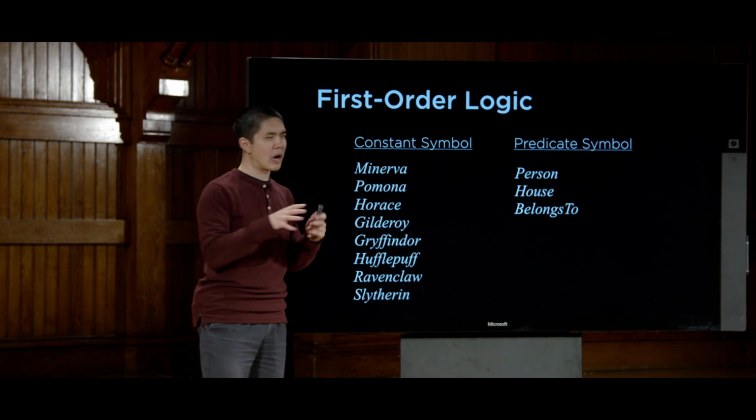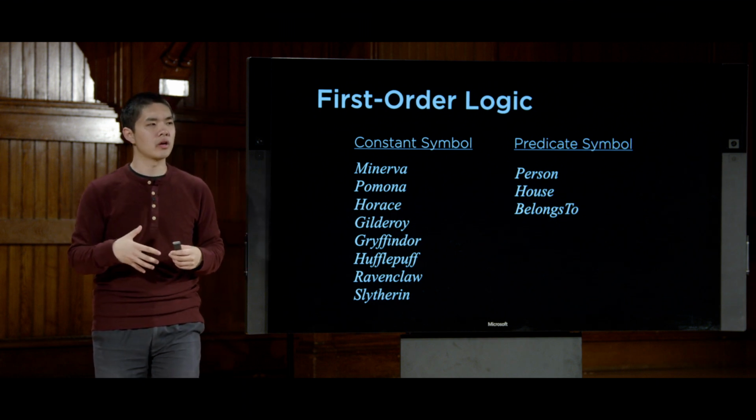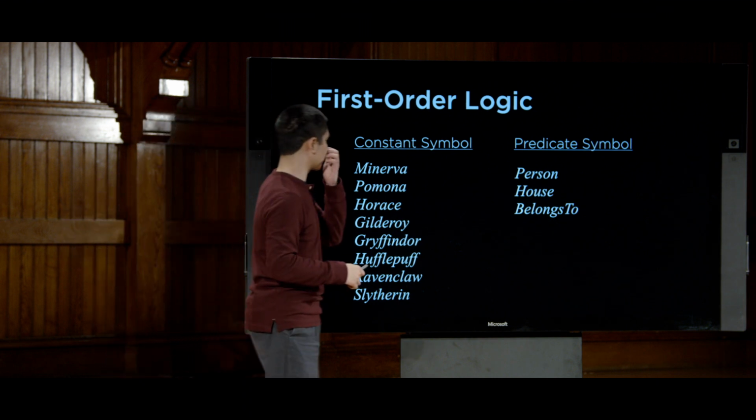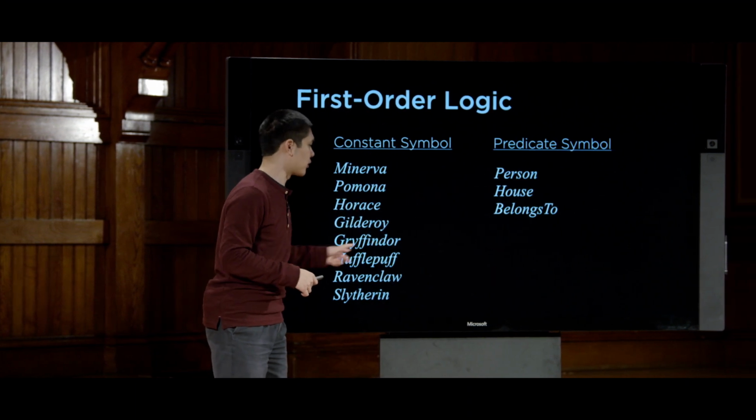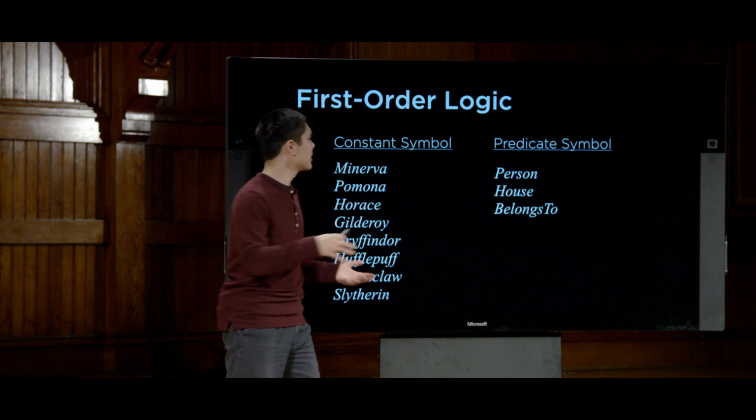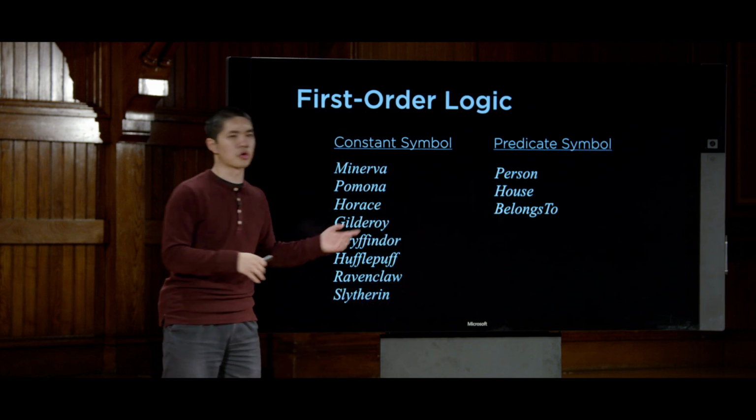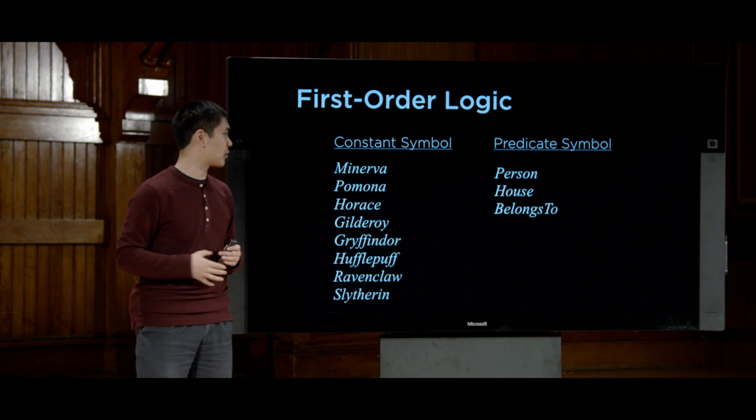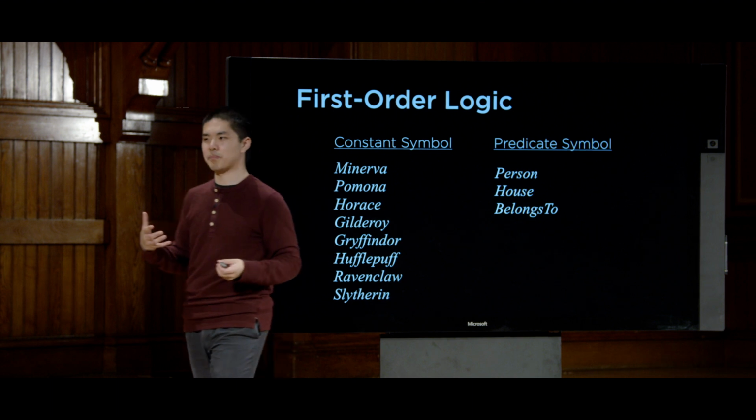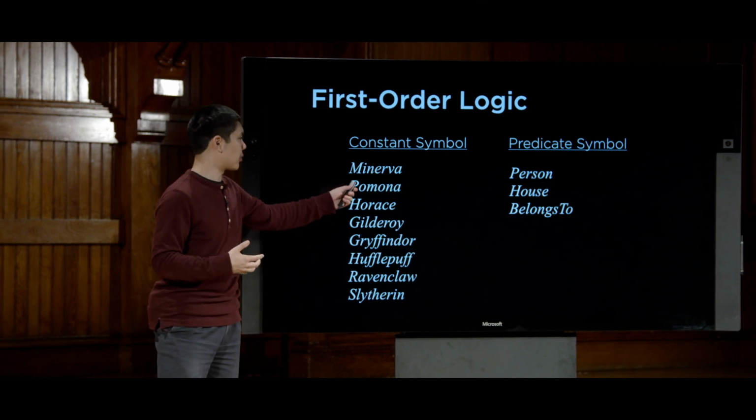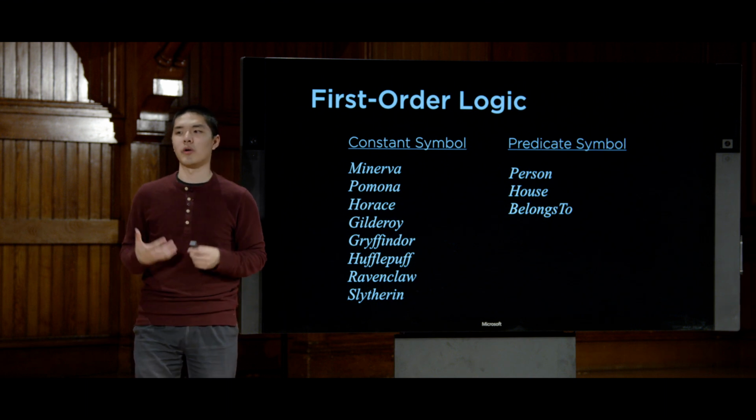Predicates, meanwhile, these predicate symbols are going to be properties that might hold true or false of these individual constants. So person might hold true of Minerva, but it would be false for Gryffindor, because Gryffindor is not a person. And house is going to hold true for Ravenclaw, but it's not going to hold true for Horace, for example, because Horace is a person. And belongs to, meanwhile, is going to be some relation that is going to relate people to their houses. And it's going to only tell me when someone belongs to a house or does not.